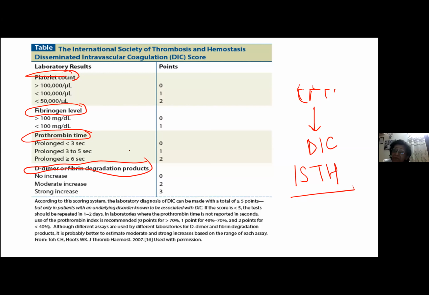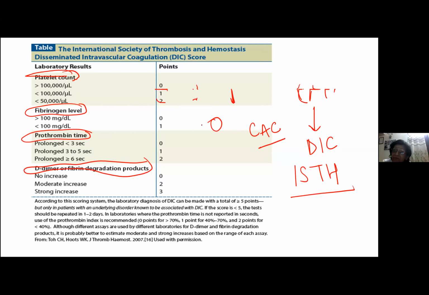So let me give you an example of CAC first. I hope you know that in a CAC patient, the platelet count is decreased, but usually only mildly decreased. Let's say mildly decreased means less than 1 lakh, so the score here is 1. Now, fibrinogen level is increased in patients of CAC, so here the score will be 0.